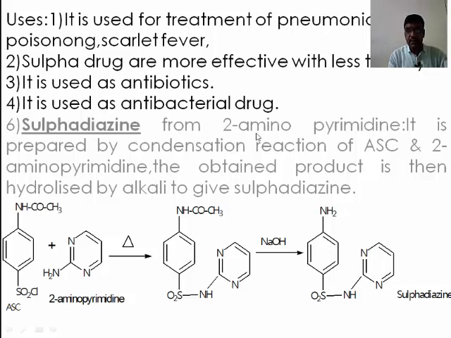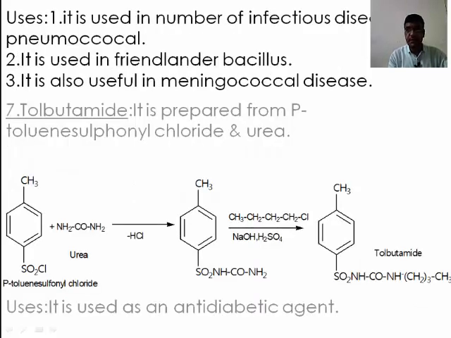Sulfadiazine is prepared from 2-aminopyrimidine. It is prepared by condensation reaction of acetanilide sulfonyl chloride with 2-aminopyrimidine. This is the 2-aminopyrimidine, at 2 number position NH2 group is present. At 1,3 position, nitrogen atoms are present in the ring. On condensation reaction, it gives this compound, which on reaction with NaOH we will get here the sulfadiazine. It is used in a number of infectious diseases like pneumococcal infections. Second, it is used against Friedlander bacillus. The third one is it is used in meningococcal disease.